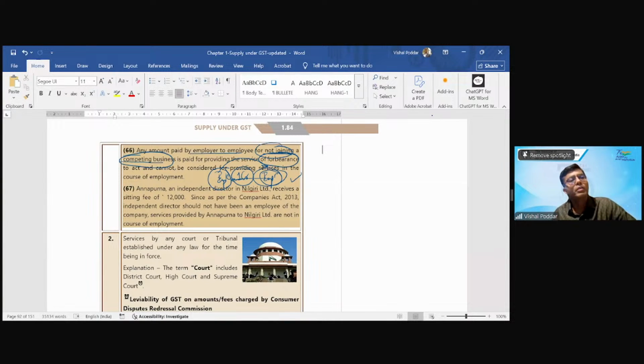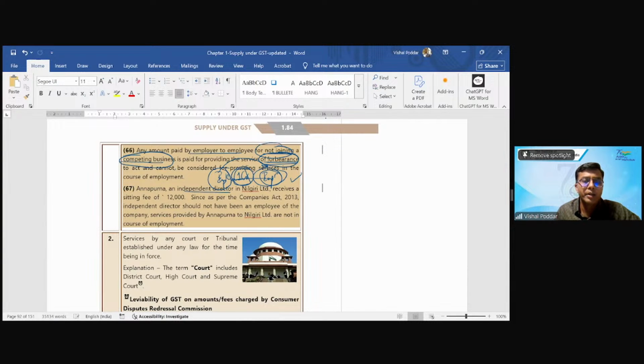But you'll say, sir, why now? Our contract, our relationship is over. How can you bind me? Then I say, okay, I will bind you contractually, whereby I ask you not to do something. That is what we call forbearance. That is, you do not join a competing person, and you agree because I am giving you a consideration of 1 crore. So it appears the same, that the employer is paying the employee, but the nature of the transaction is different. It will not fall in Schedule 3. It will be leviable.